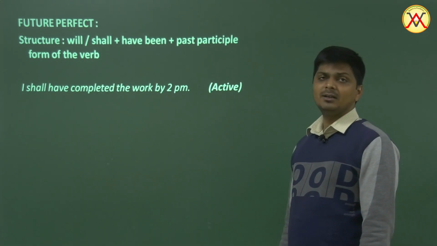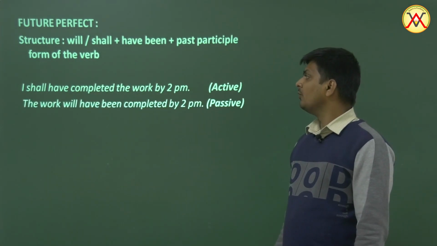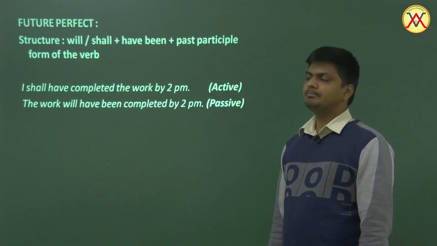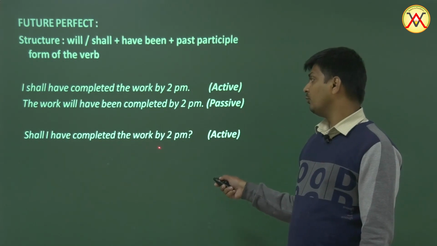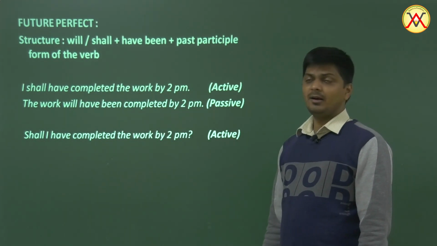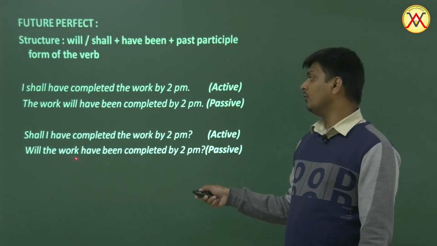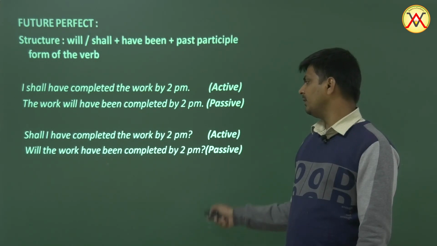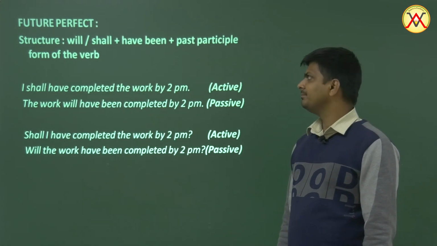And so the work will go to the first place. The work will have been completed by 2 p.m. Shall I have completed the work by 2 p.m.? So it should be will the work, okay? Helping verb for helping verb, and work cannot take shall. So will the work have been completed by 2 p.m.?